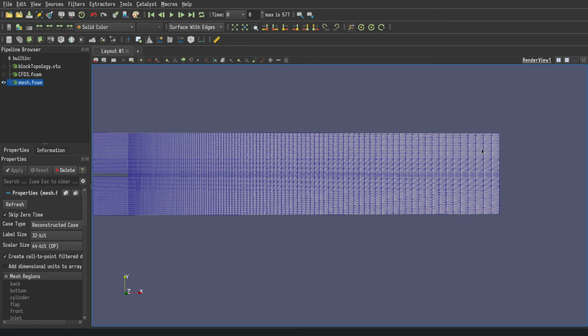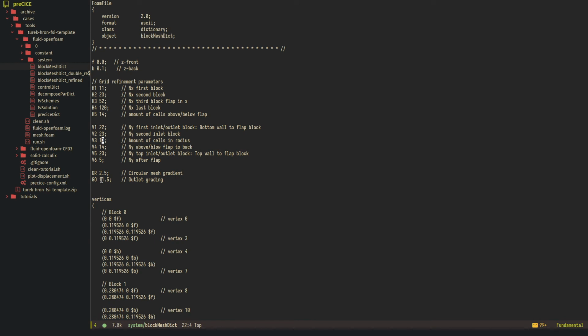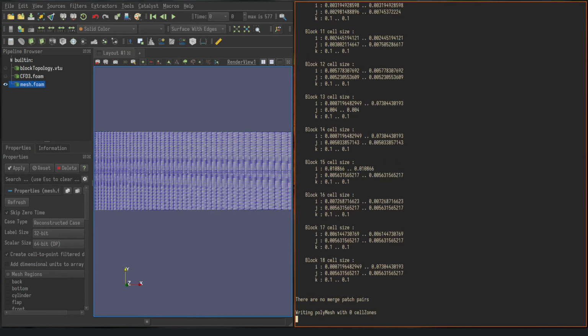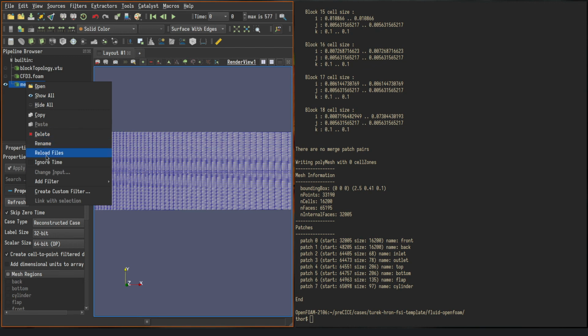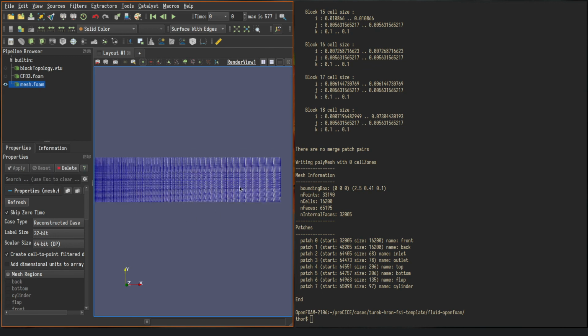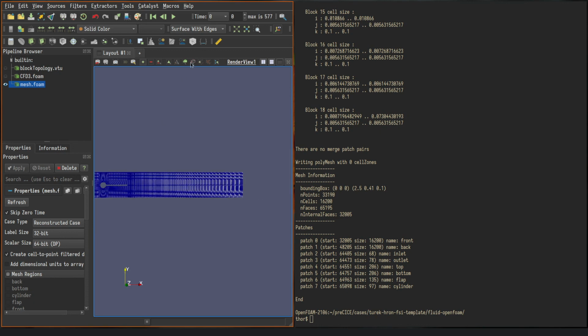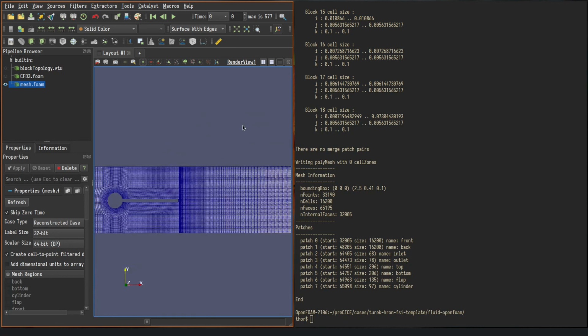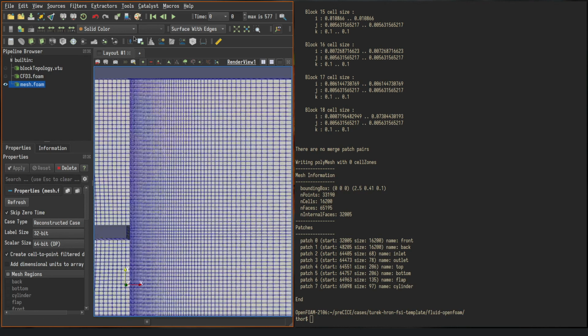So when I go back into the text editor and I change that, let's say to a 101, then let's just be a bit silly here, and remesh that and reload that, then this scaling will be much more. Yeah, so it will be ultra fine up at this end and much coarser at the end. So here it's ultra fine, and at the end it's 100 times bigger. So well, don't do that.